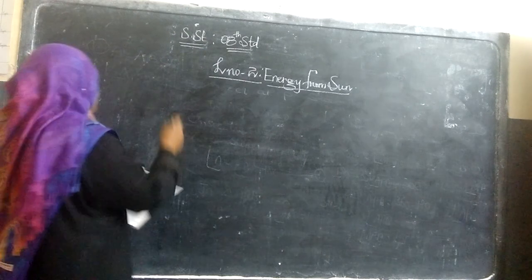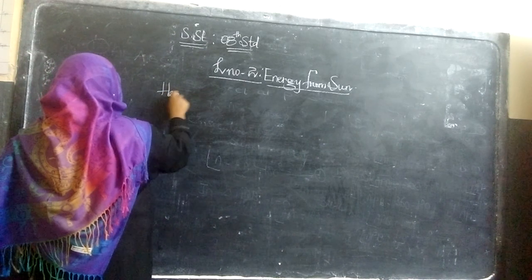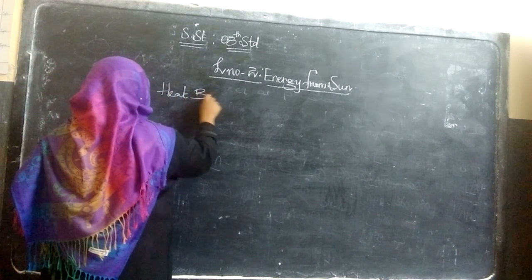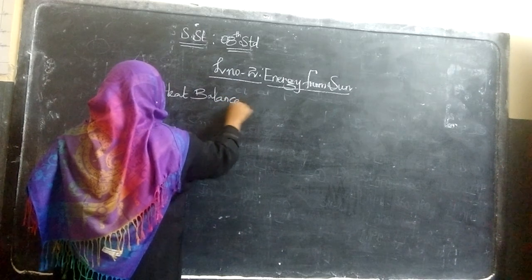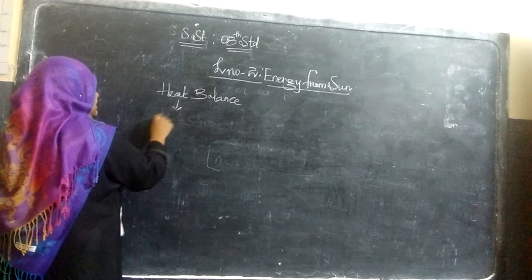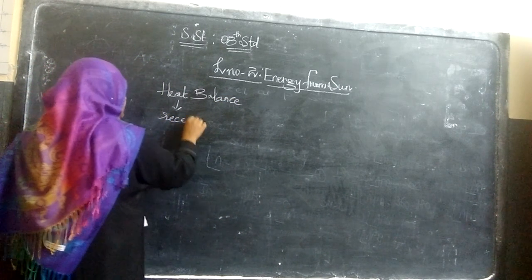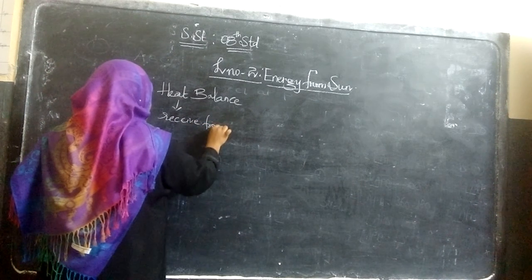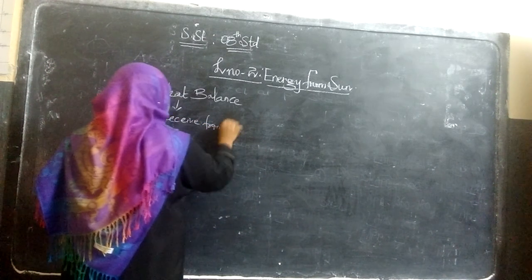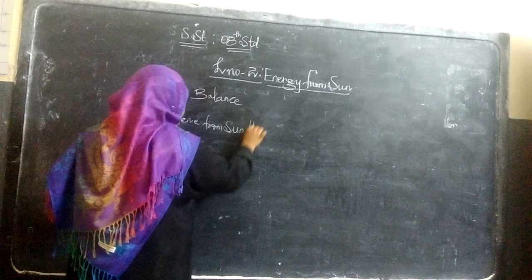So what is the heat balance? The heat that we receive from the sun, the sun rays.